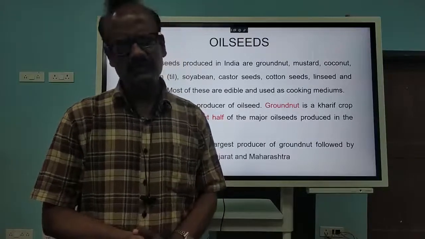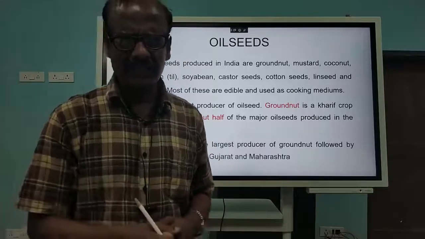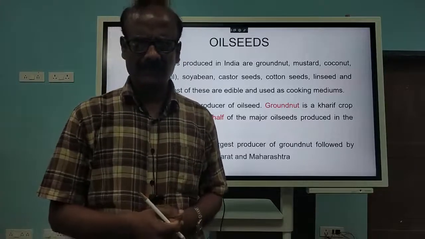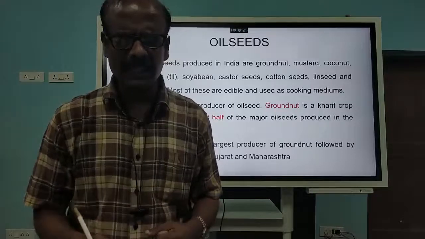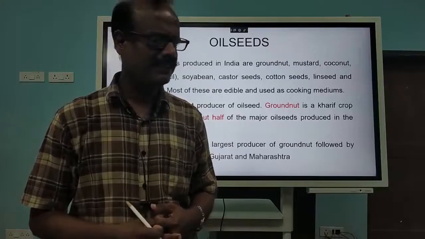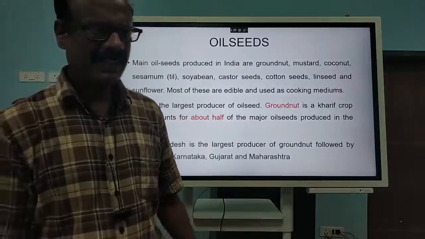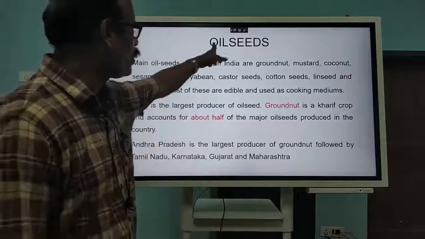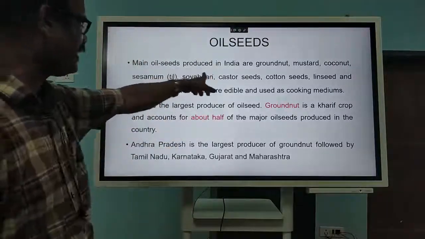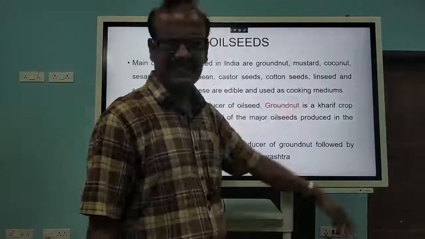If you go to Tamil Nadu or Andhra Pradesh, you will get food prepared with groundnut oil. If you go to Kerala, you will get food prepared with coconut oil. So different varieties of edible oils are extracted from oil seeds. We have so many varieties: groundnut, mustard, soya bean, castor seed, cotton seed, linseed, like that.